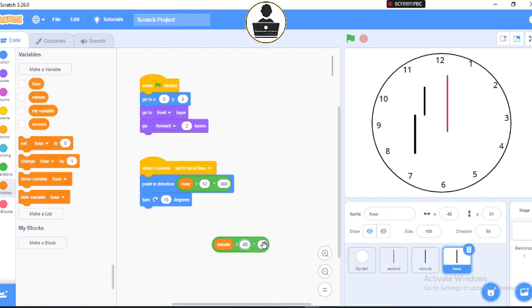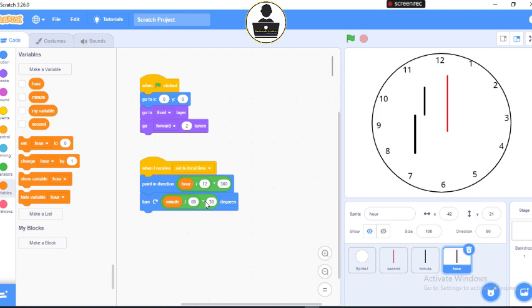So it's about 60. Then I have the hour. Each of these between 1 minute each is 30 degrees. So I have 30. Very well, we'll do the maths later, the calculation maybe when we have the physical class. You divide it. You say it's 30 degrees each of them. So having done this, I will carry this and drop it here. I'm through with this code for the hour hand.